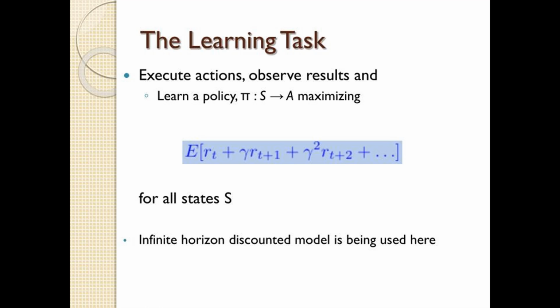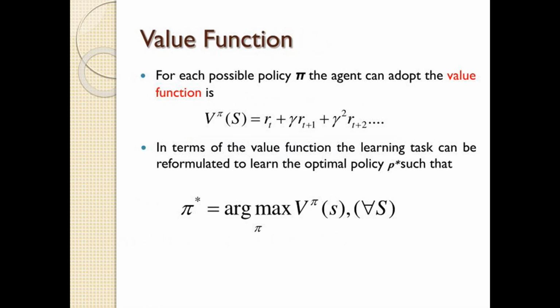The value function in reinforcement learning evaluates the expected cumulative reward an agent can achieve starting from a particular state under a given policy, pi. It helps in formulating the learning task to find the optimal policy, pi asterisk. Value function definition, for a policy, pi, the value function.